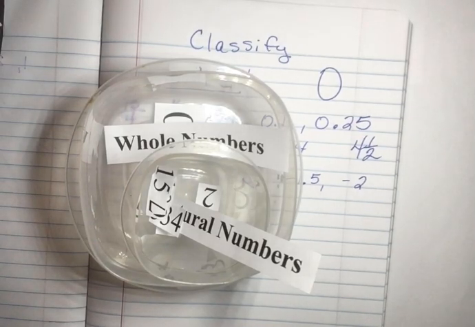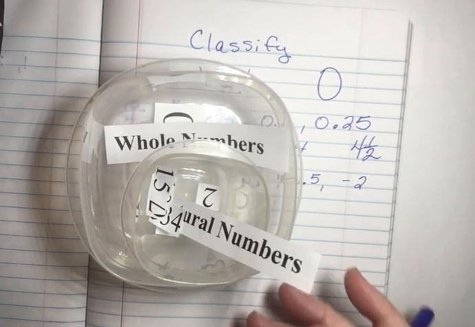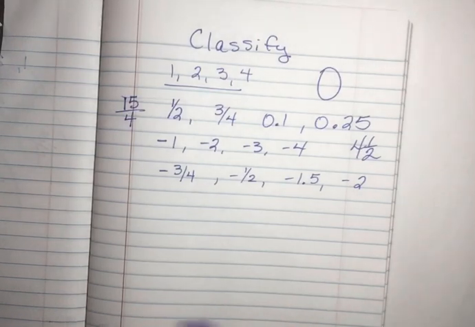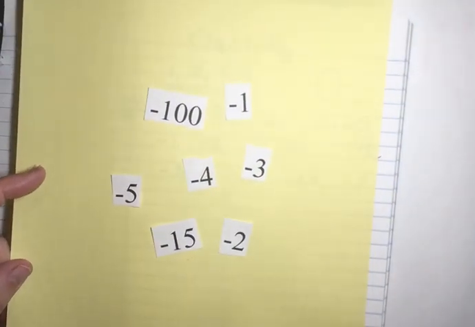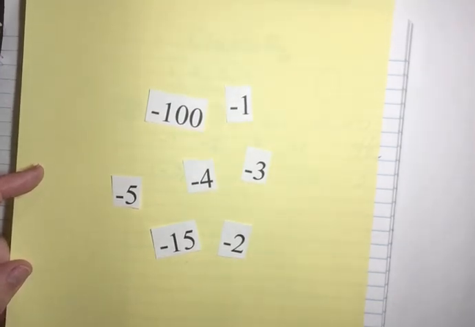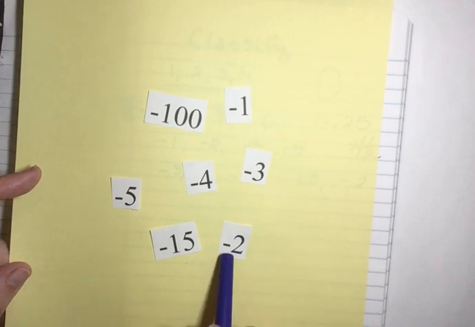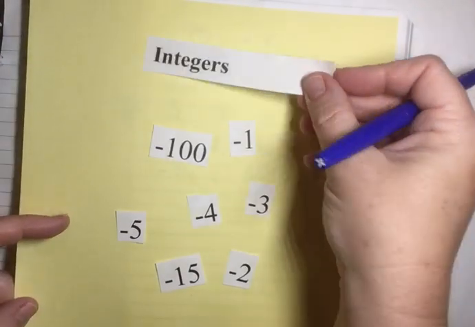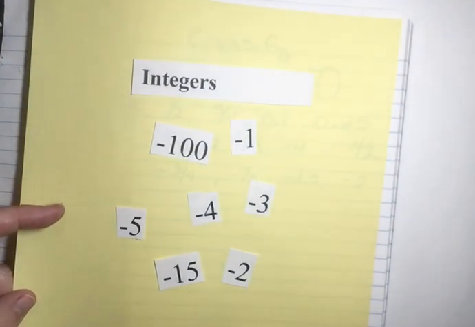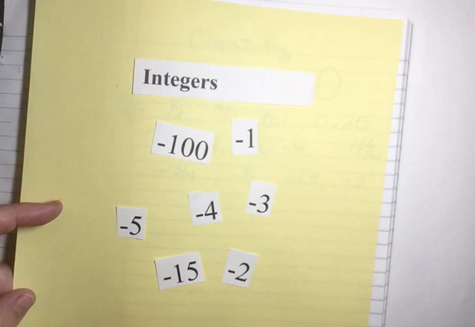And then our next category is going to add our negative whole numbers, right? So the opposite of 1 is -1. 2 is a whole number. The opposite of 2 is -2. So all the negative whole numbers, those are called integers. Now, whole numbers are integers. 0 is an integer.